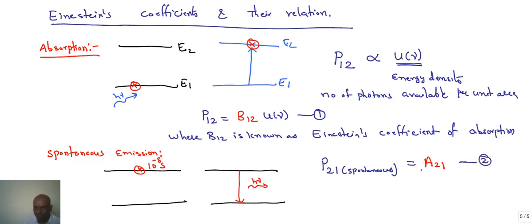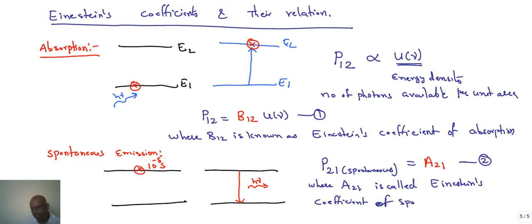It is independent of external energy density, but this process is equivalent to a constant A21, where A21 is called Einstein's coefficient of spontaneous emission.